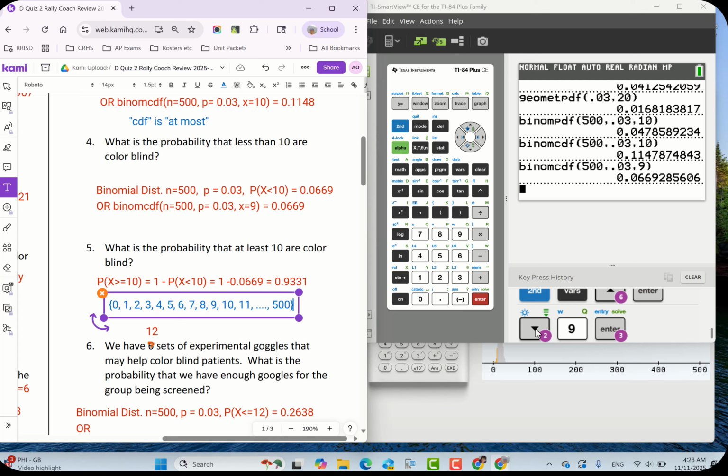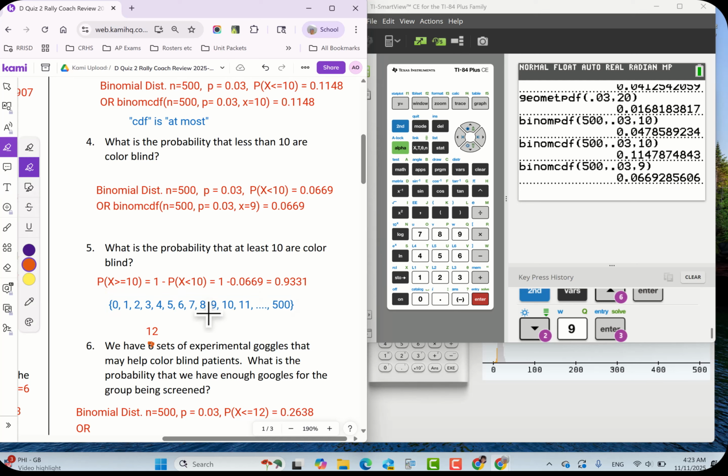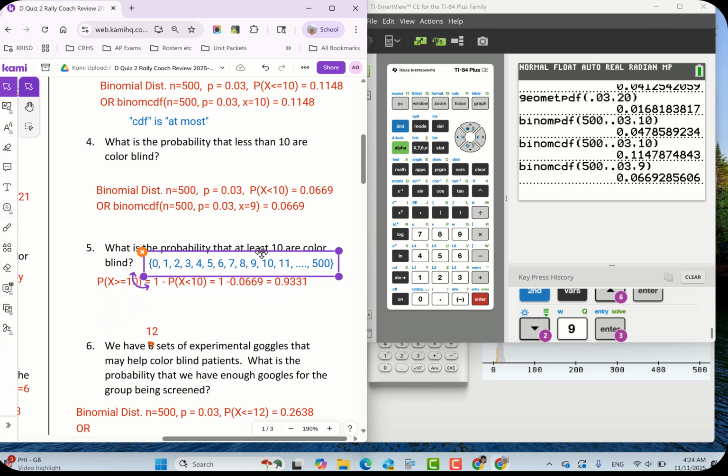All right. So we want at least 10. So the reason is, why am I drawing this? The reason I'm drawing this is primarily for the TI people. All right. Because it doesn't have an at least 10. So let me move this here. There is no at least 10. So you have to figure out what's going on.